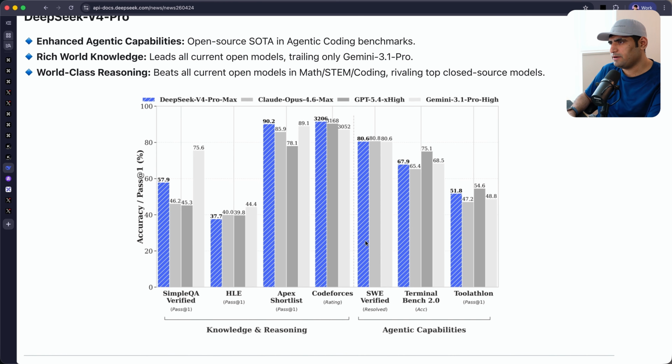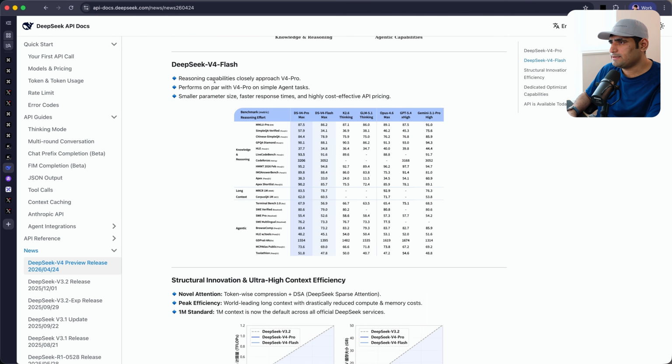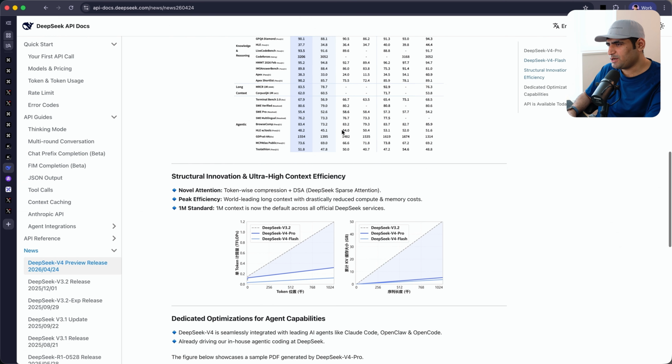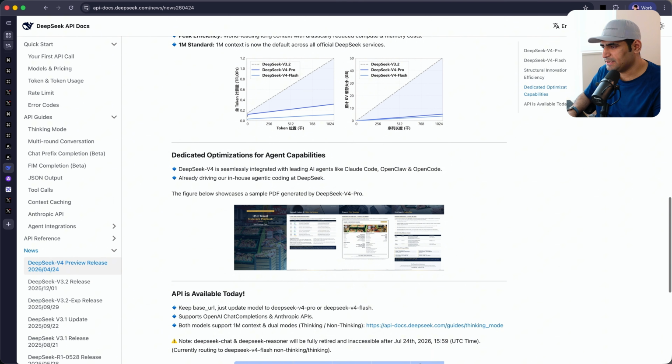If you take a look at their benchmarks, you can see it's performing really, really well, especially for SWE and coding, like Terminal Bench coding-related tasks. As you can imagine, it has a lot of rich world knowledge and it's really good at math, STEM, and coding. And then there is V4 Flash, which is really good for agentic tasks. I am having a lot of fun with V4 Flash, by the way, right? Let me share a little bit more about that in just a bit.